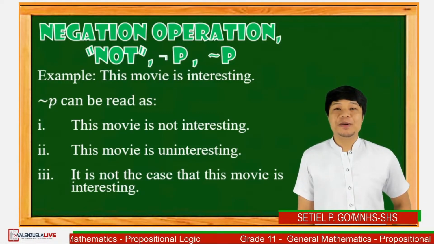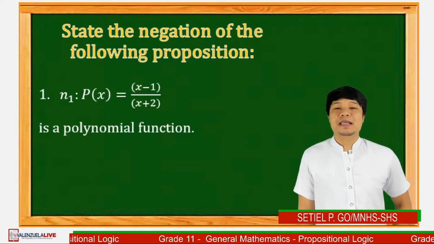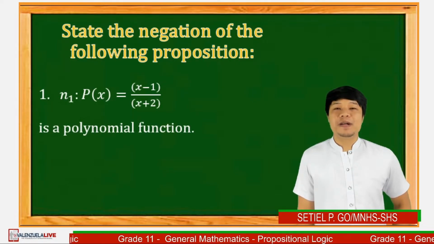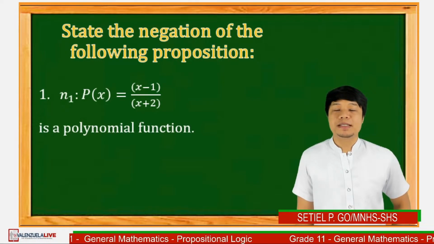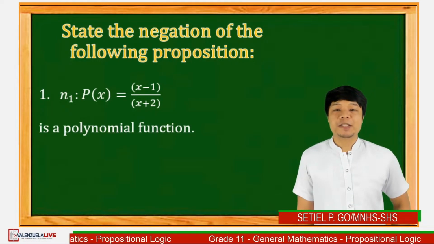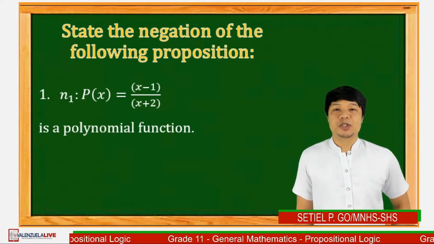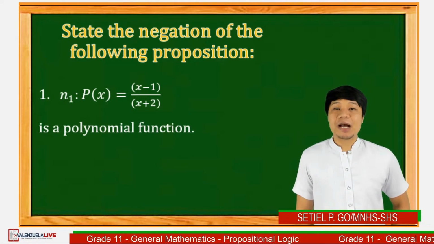Can you still follow? Let's have another example. State the negation of the following proposition. Number one, proposition N1, wherein P of x is equal to x minus 1 over x plus 2 is a polynomial function. I'll be giving you 10 seconds to key your answer in our comment box.